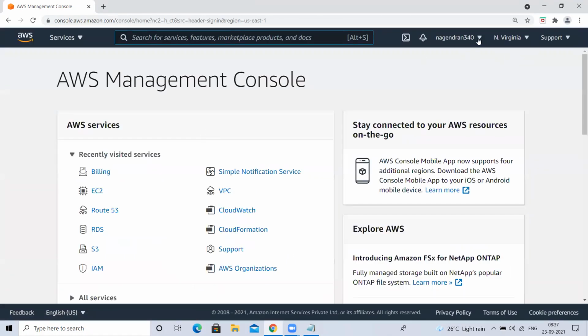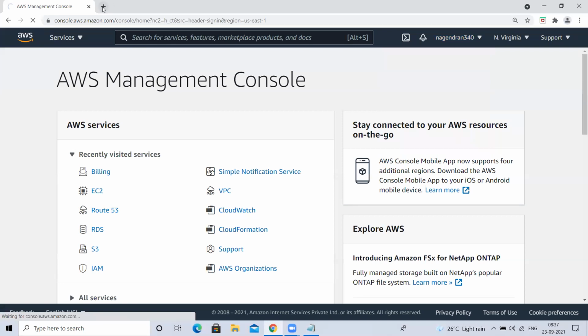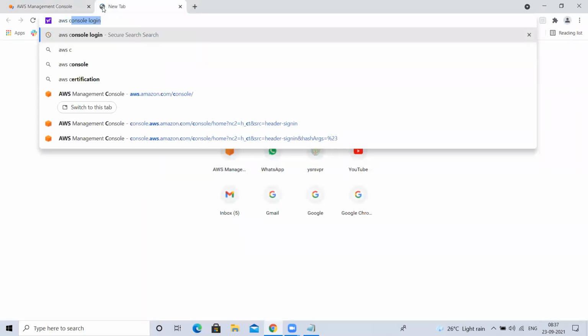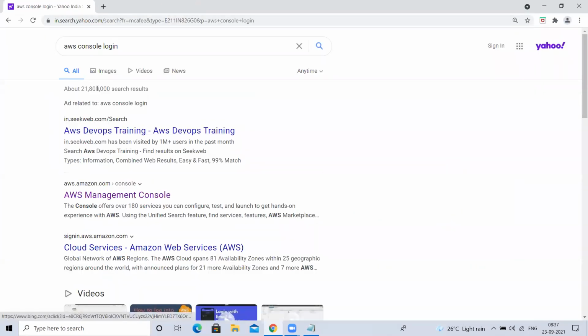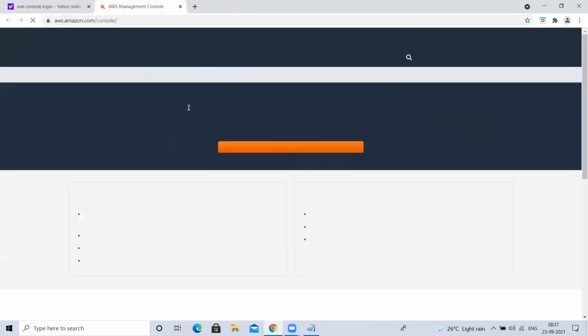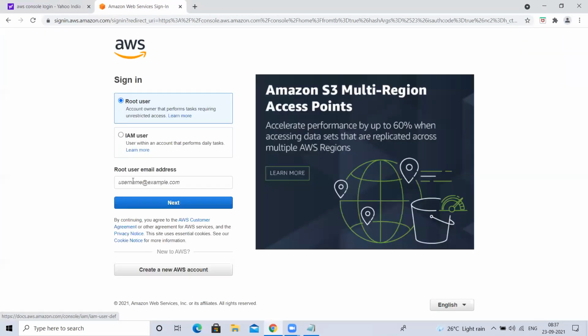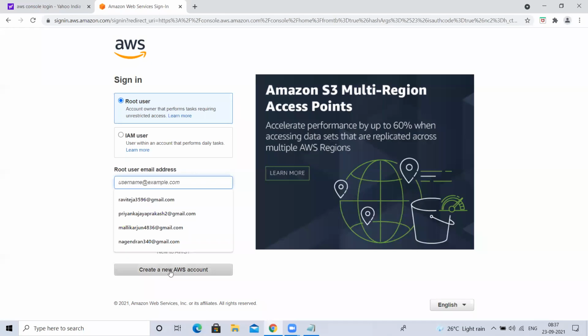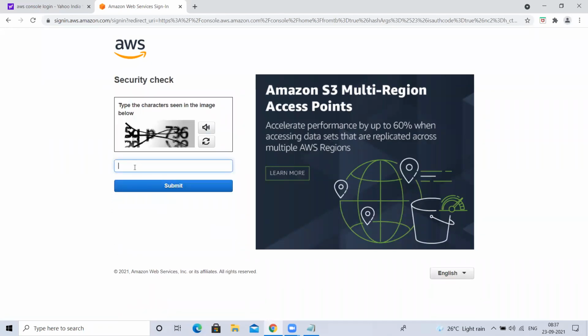No, it is already in cache. So let me show you. I'll sign out and then show you. So normally we can go like this. Here, search for this, sign into the console. Then give your email ID. You have to remember that email ID. So this email ID, click on next, then give the password. We confirm the captcha first.